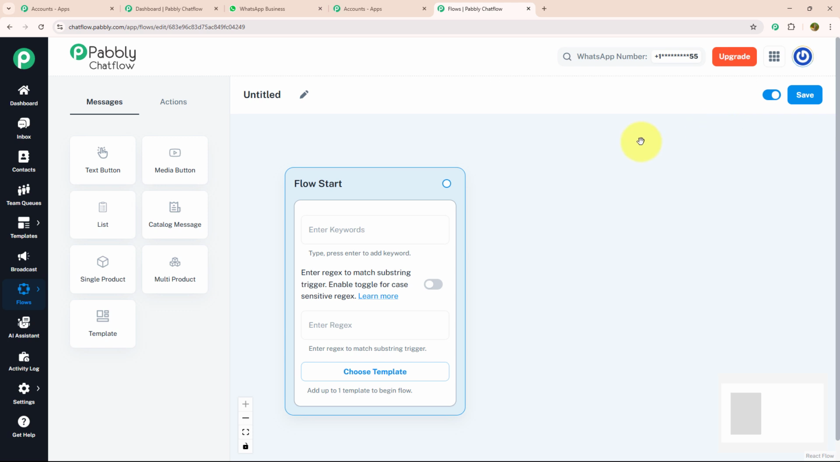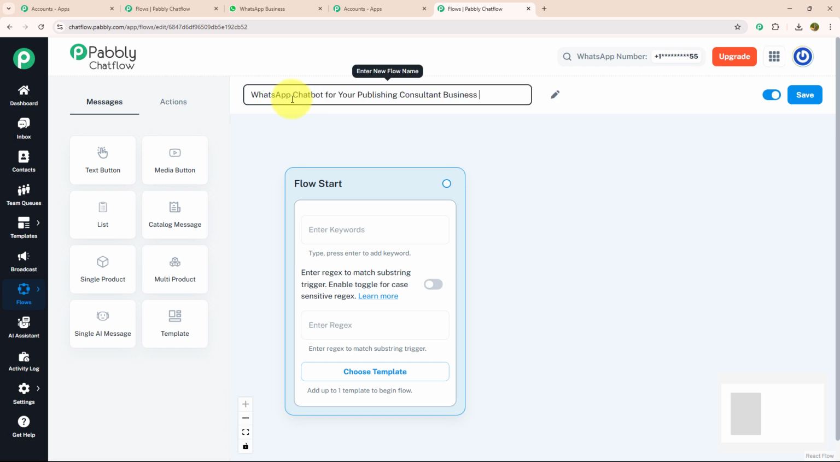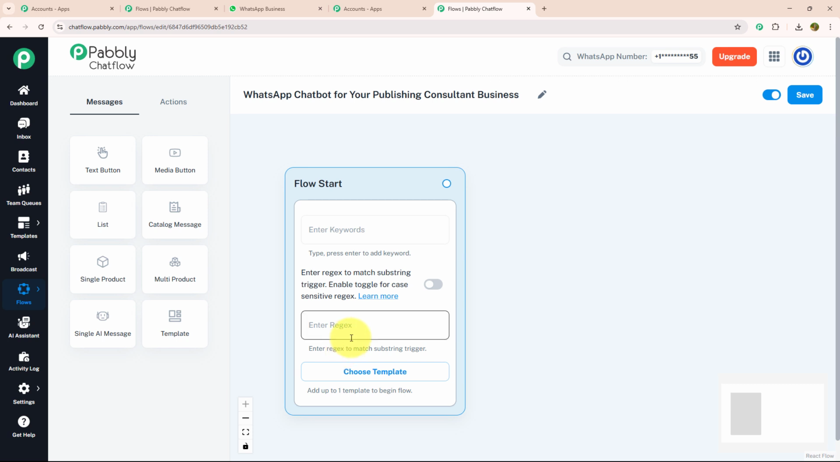Here, to create a new flow, you just need to give a meaningful name. As we are making this chatbot for a publishing consultant business, I will name it accordingly as WhatsApp chatbot for your publishing consultant business. Now, after giving a meaningful name, we need to know about 3 main features which are given inside the flow start: keywords, regex, and choose template. Let's see each feature individually.